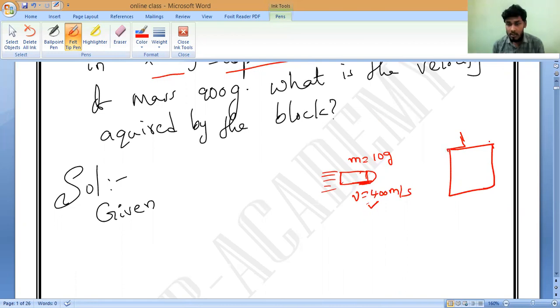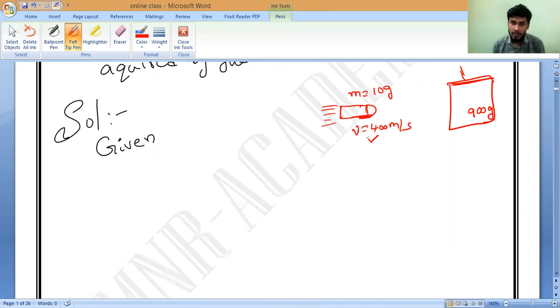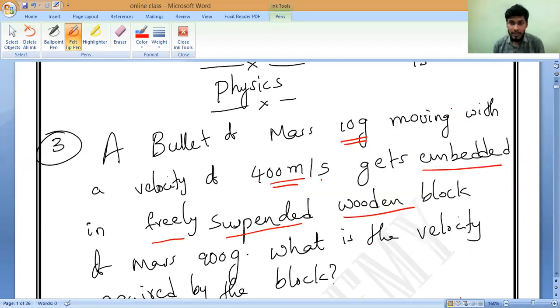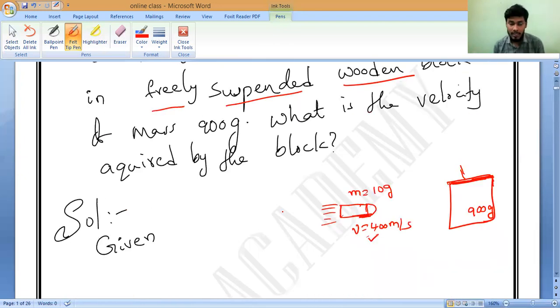Do you understand? So now that mass is given, how much is it? 900 grams, correct? Once the bullet comes and hits, it will stay inside the wood. Embedded means it will go inside the wood, it will be stuck inside the wood.